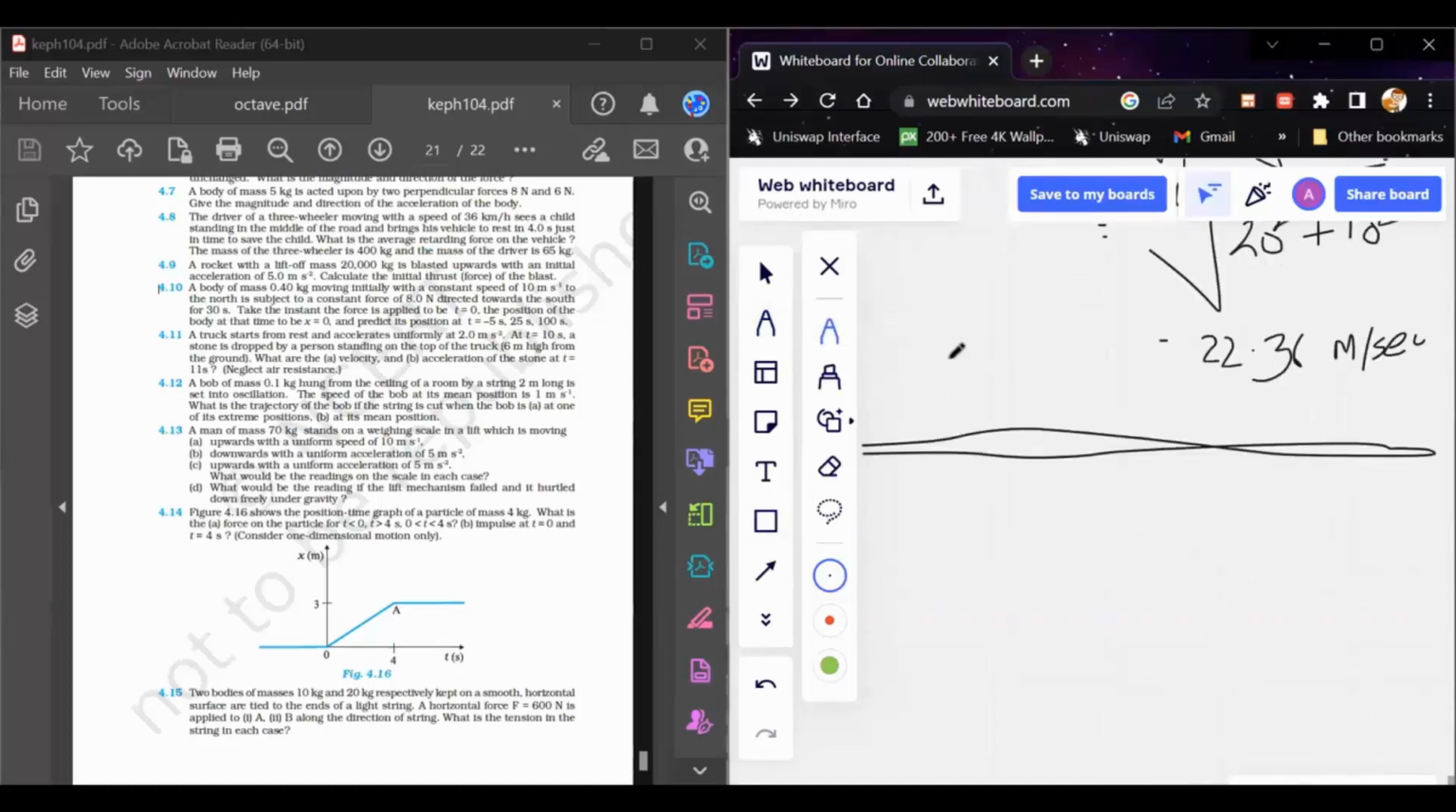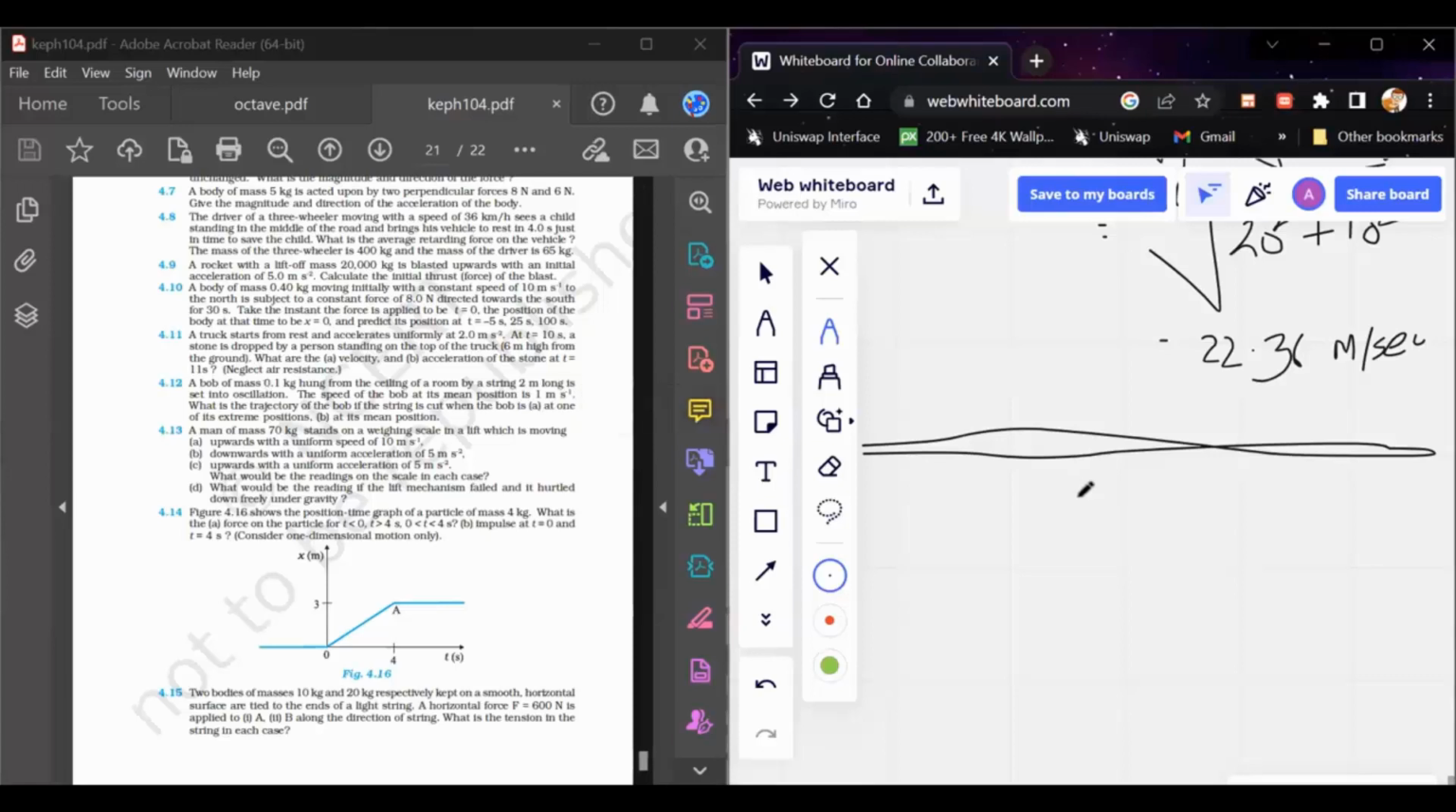Okay. And yeah, if we move to the next question. So the next question is about a mass of 0.1 kg hung from the ceiling of a room by a string 2 meter long. It is set into oscillation, and the speed of the bob at the mean position is 1 meter per second. And what's the trajectory of the bob if the string is cut when the bob is at one of the extreme positions and at the mid position? Okay, so you just have to tell about the trajectory of the motion.